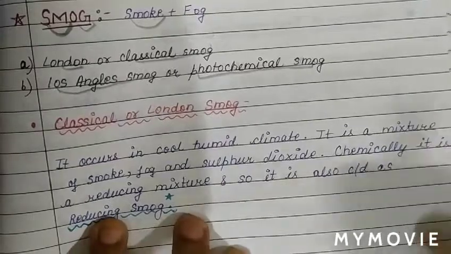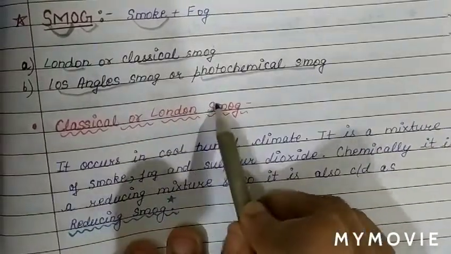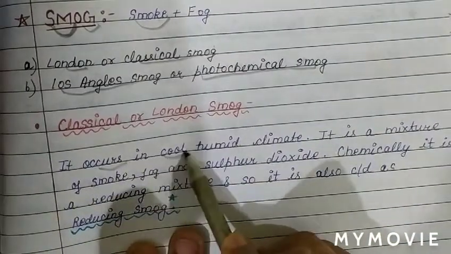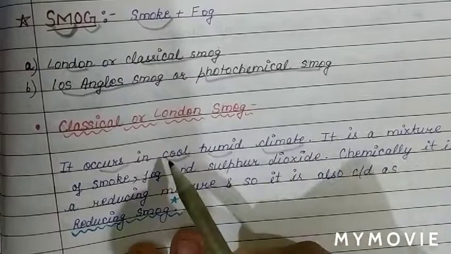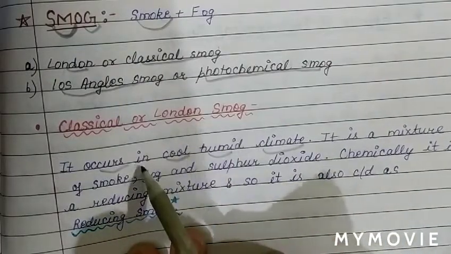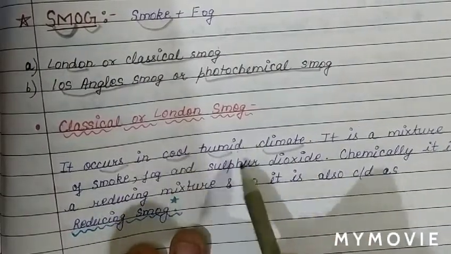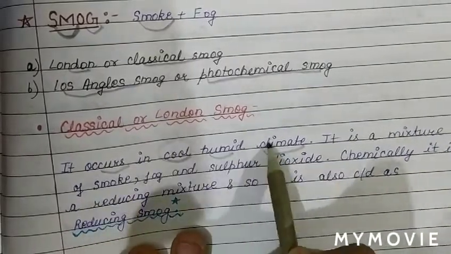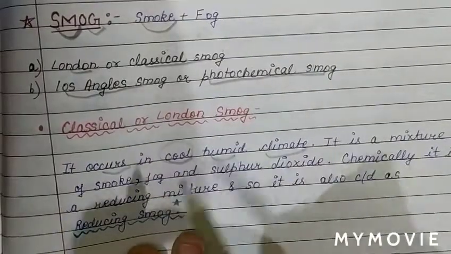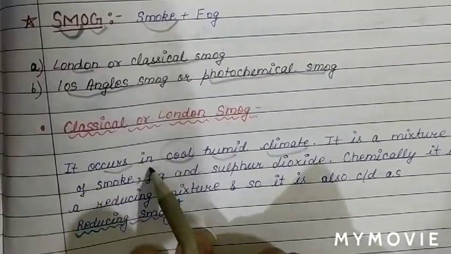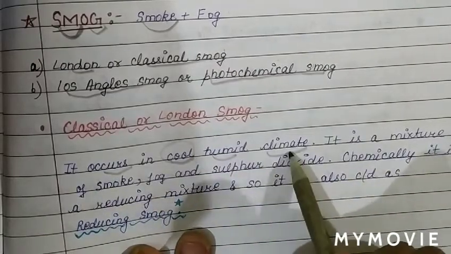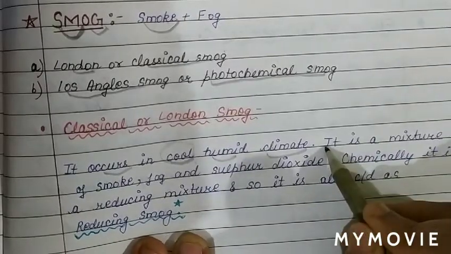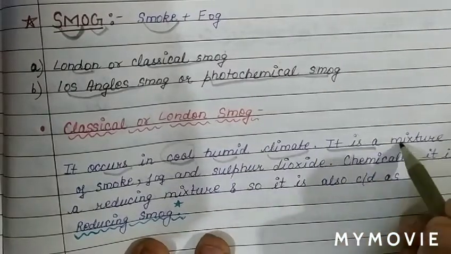Classical or London smoke occurs in a cold, humid climate. So we can say this type of smoke is formed in a cold, cool or humid climate. A cold or cool humid climate is required for the formation of classical or London smoke. So the first point is it occurs in a cool humid climate. And the classical or London smoke is basically a mixture.